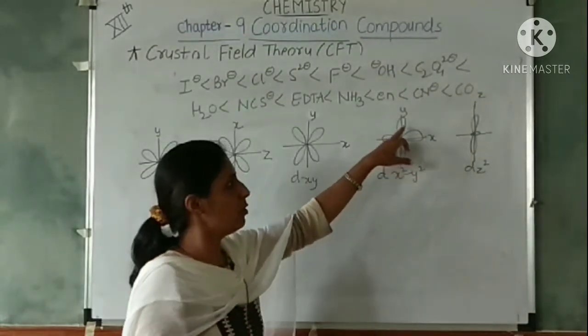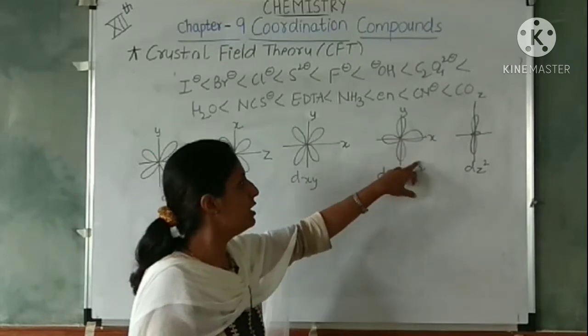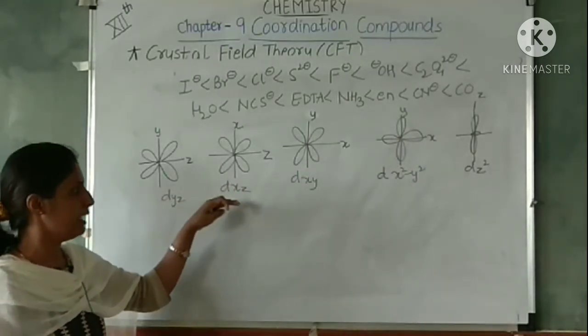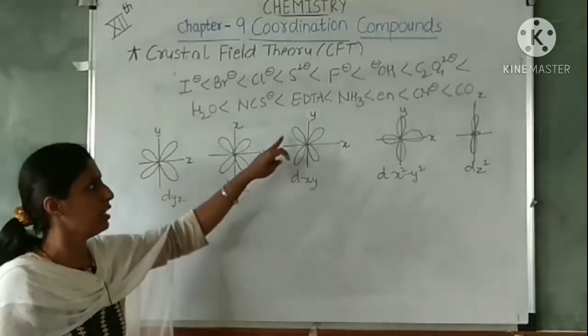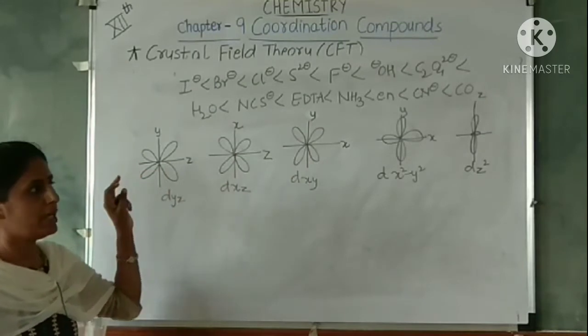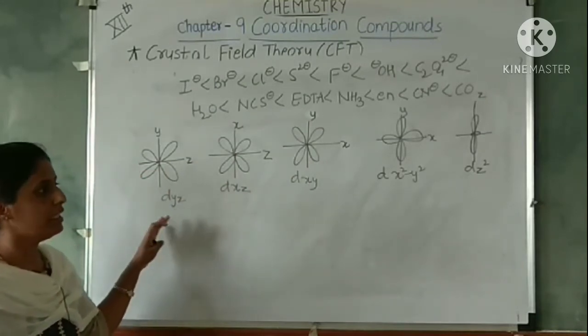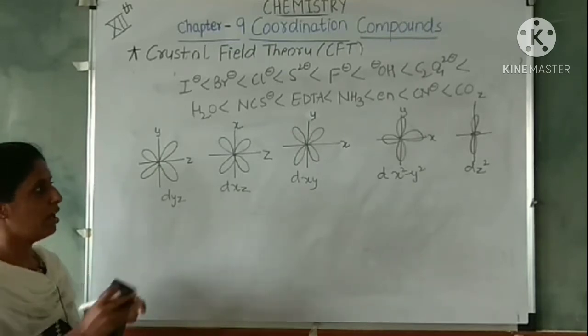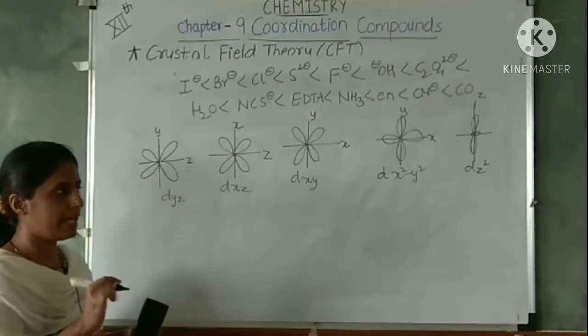You can see the lobes of the d orbitals along the axis. But in these 3 d orbitals, that is dyz, dxz and dxy, the lobes are in between the axes. So in an octahedral field, the ligands approach the metal along the x, y and z axes.